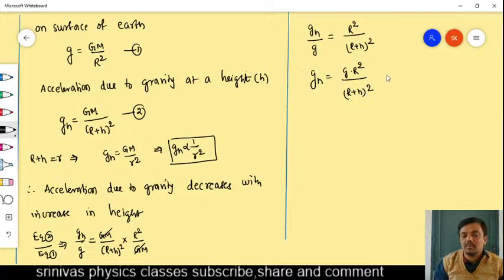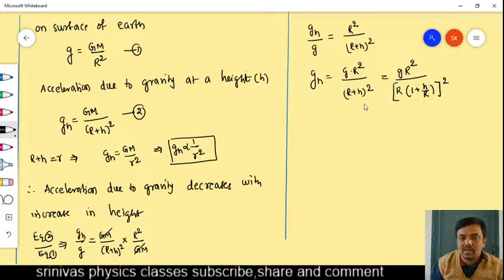In the denominator, we do one thing: g R square by, in the denominator R is common. If you take R common, you will get 1 plus h by R whole square. R remains 1, and here h by R remains. You multiply again, R plus h you will get: R into 1 is R, R into h by R is h. R plus h whole square. Now we have to simplify it.